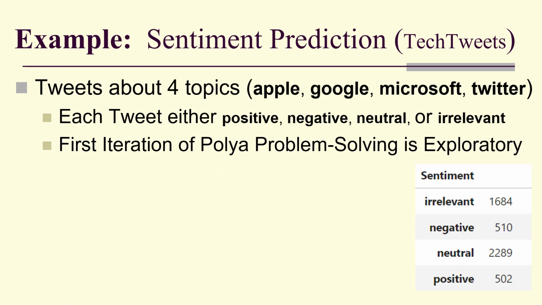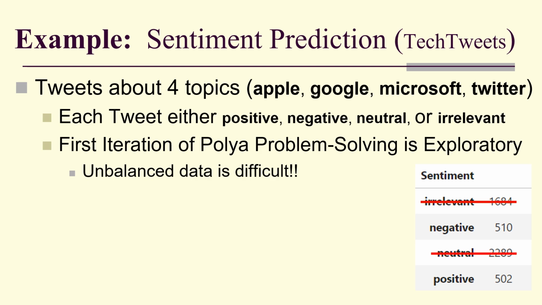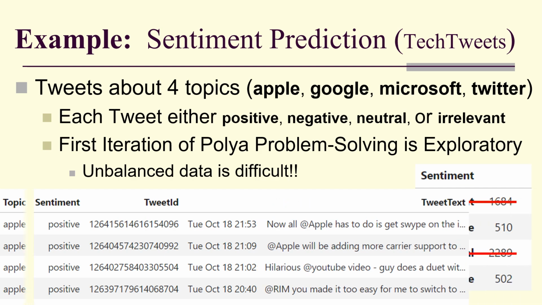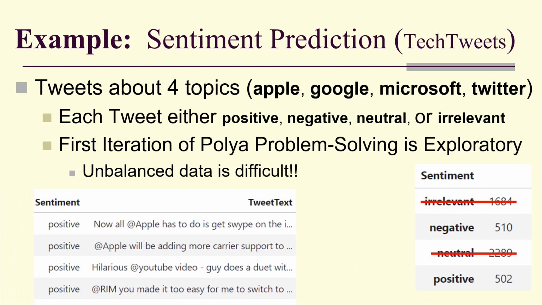The first iteration of Polya problem solving is exploratory. So we're going to notice that we have unbalanced data. We have 4 classes, and irrelevant and neutral are much larger than negative or positive respectively. So we're not going to use those. We'll just use negatives and positives. So that means we're going to be looking at this kind of data, and we're only going to use the tweet text. We're not going to use the other features. I'm exploring.